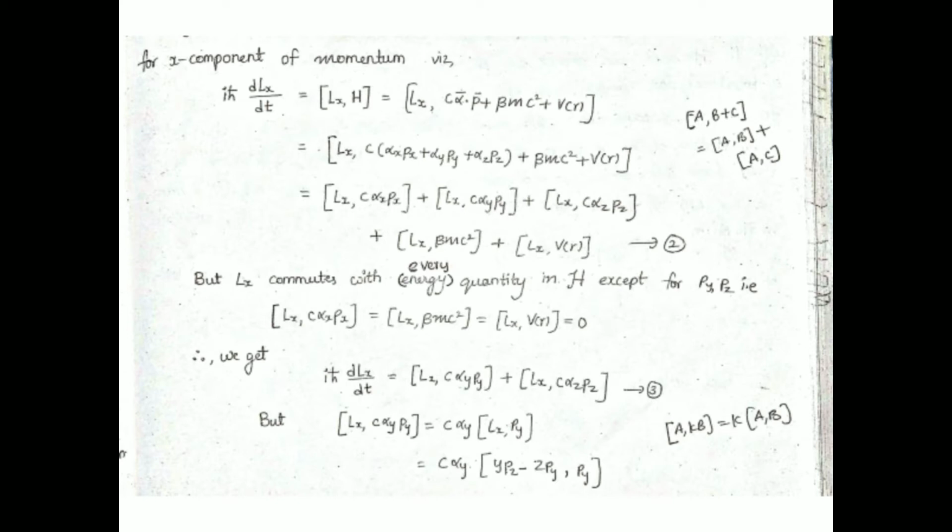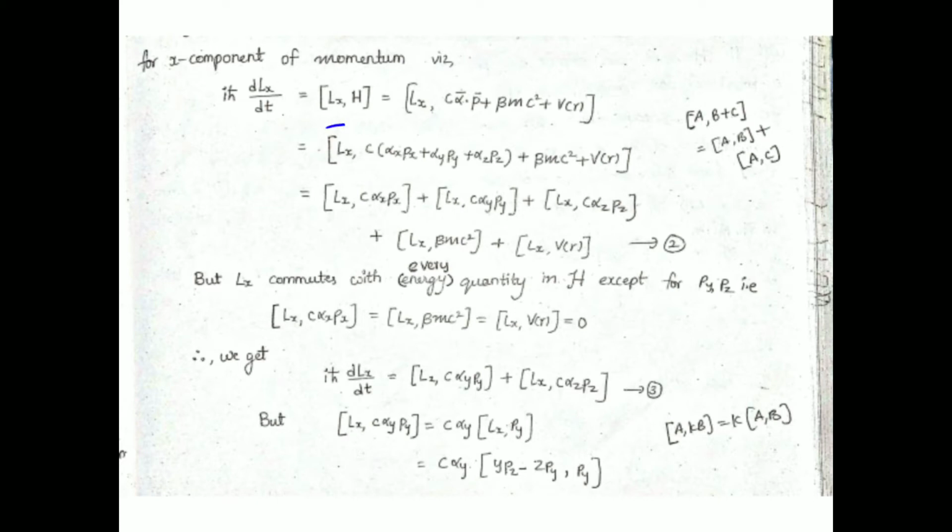Here it is given, the commutation between Lx and H. If we find the commutation between Lx and H is equal to 0, and Ly and Lz in a similar fashion also commute, then we can say that, overall, the angular momentum vector operator commutes with the Hamiltonian. So we need to see whether it commutes or not. Now we are going to examine that.